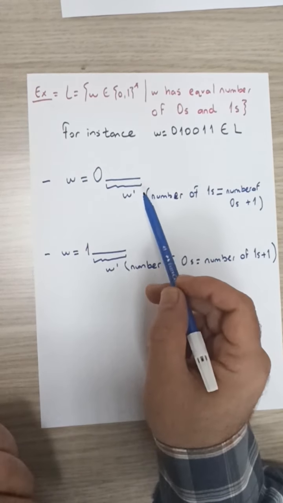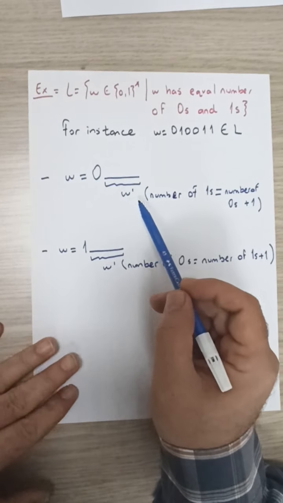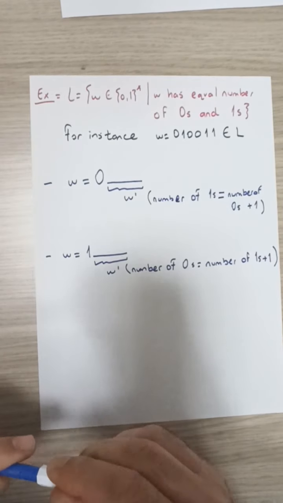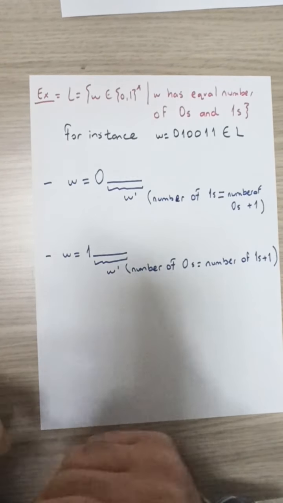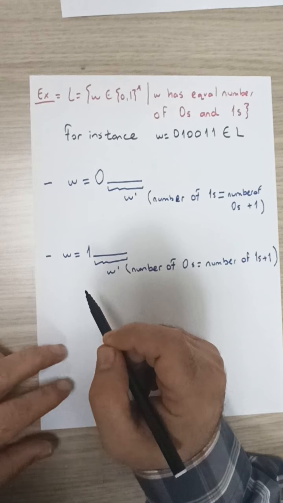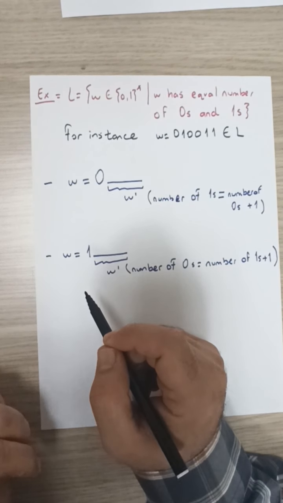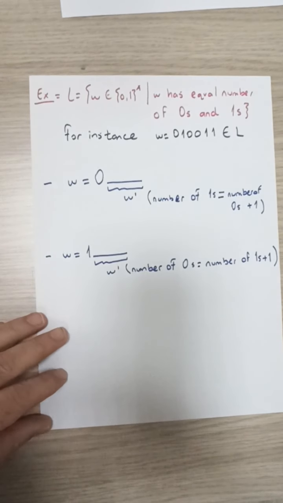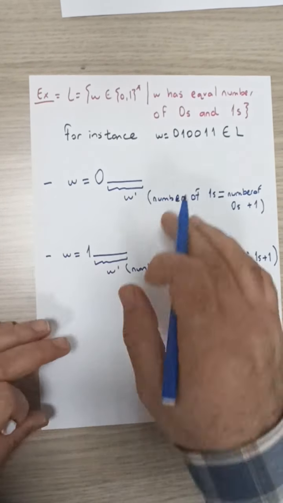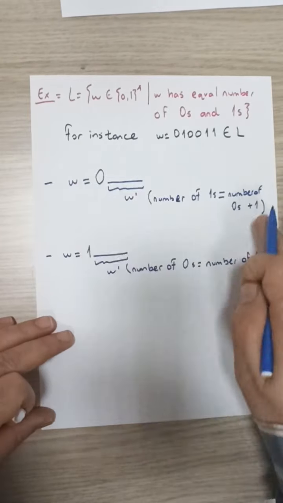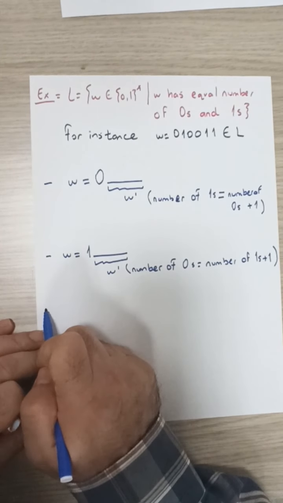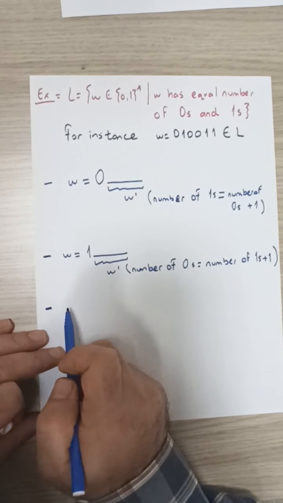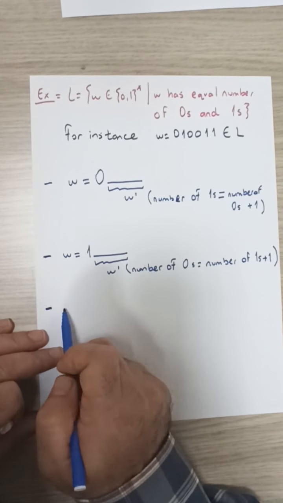Now, how can we achieve the given string W prime by only using the production rules of S? Or before going into that, let's try to complete these inductive parts of our construction. Let's complete our construction based on induction by providing the base case as well.